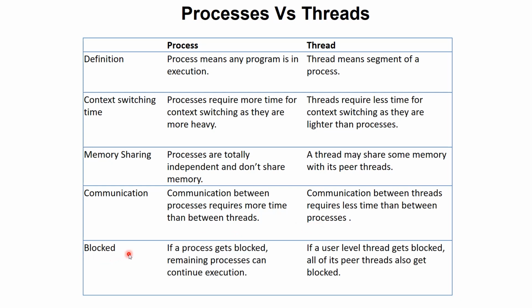Now, blocked. If a process gets blocked, the remaining processes can still continue their execution. Whereas if a user level thread gets blocked, all of its peer threads also get blocked, as the threads are from the parent process. So for the parent process, the threads under it will be blocked if the process is blocked.